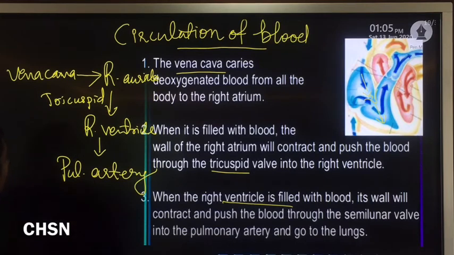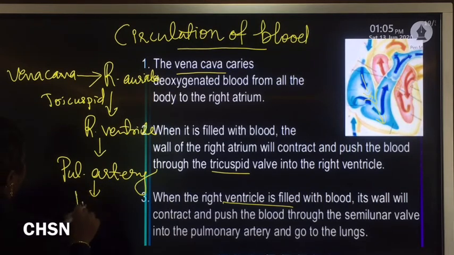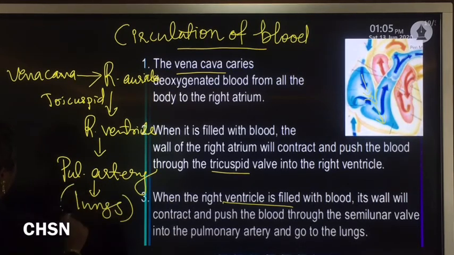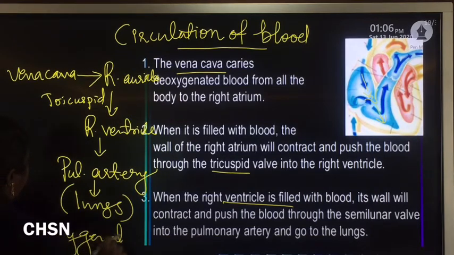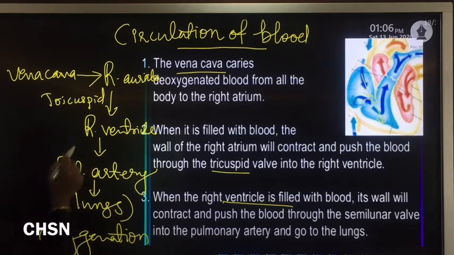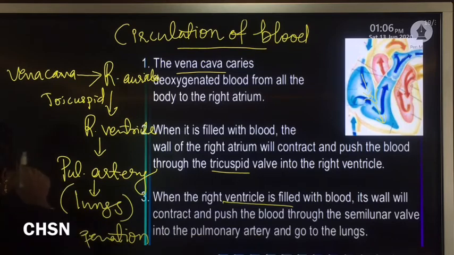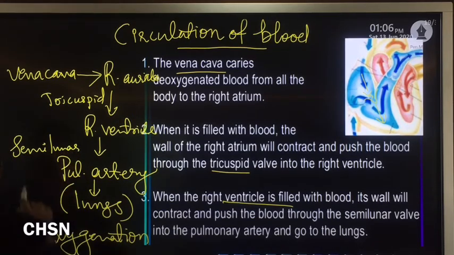The pulmonary artery carries that deoxygenated blood to the lungs for oxygenation. One valve is present between the right ventricle and the pulmonary artery, known as the semilunar valve. Clear?